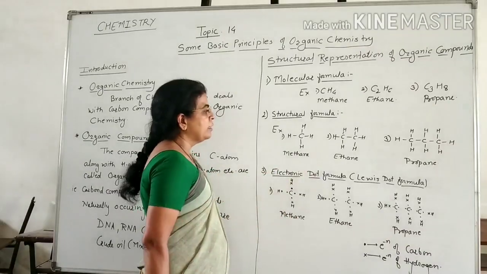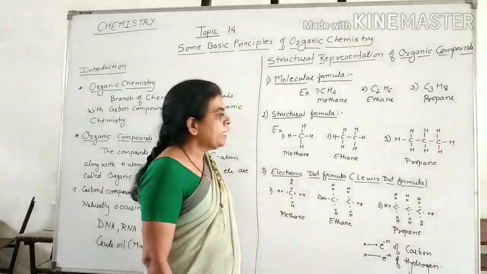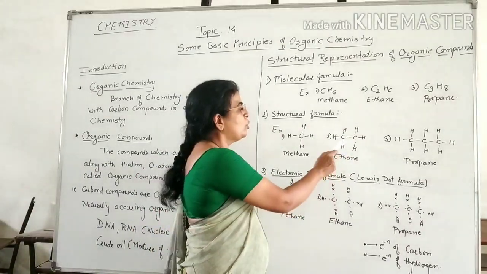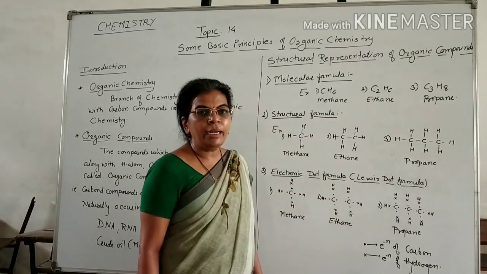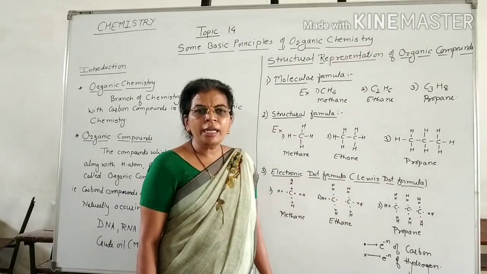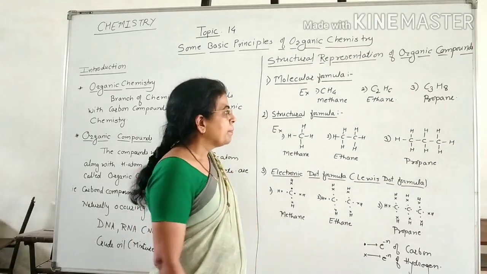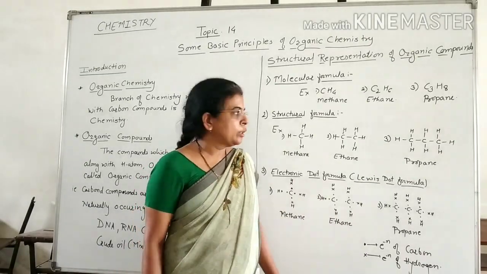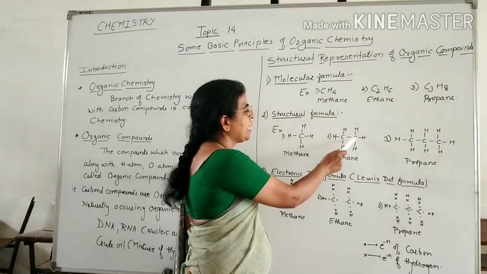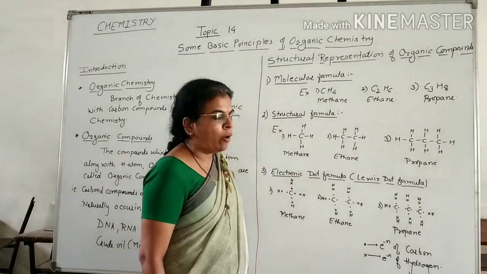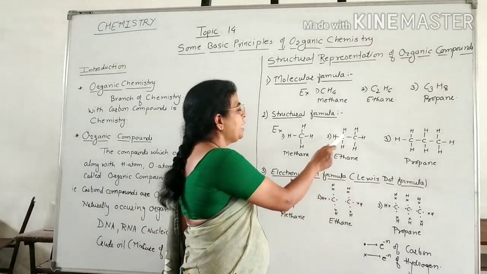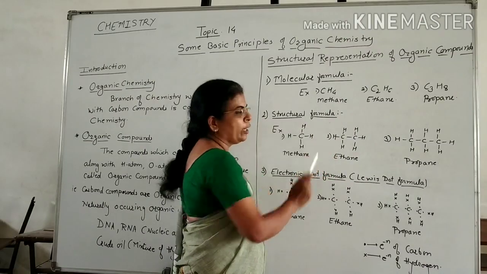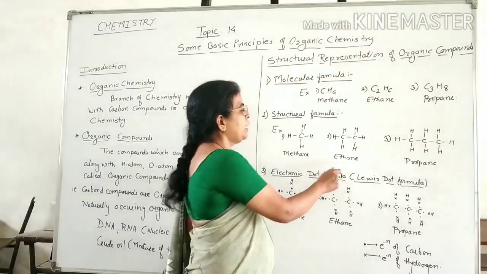Now here this is the structural formula of ethane. In ethane there are 2 carbon atoms and 6 hydrogen atoms. Now the carbon atom present in an organic compound is a tetrahedral carbon atom, and it can form bonds with 4 atoms or groups. Now here this carbon and this carbon are bonded to each other by a single bond, that is carbon-carbon single bond, and each carbon atom present in ethane is bonded to 3 hydrogen atoms by 3 carbon-hydrogen single bonds. Then propane.